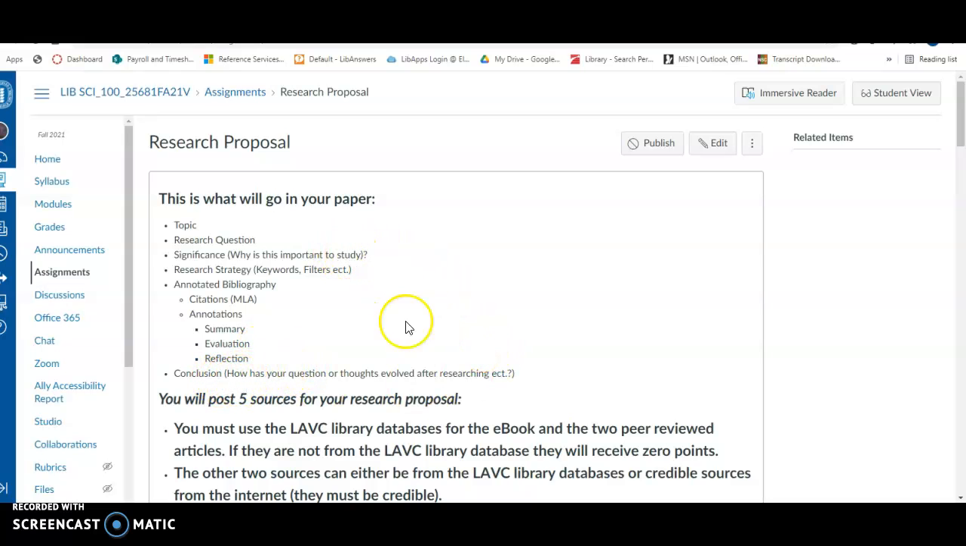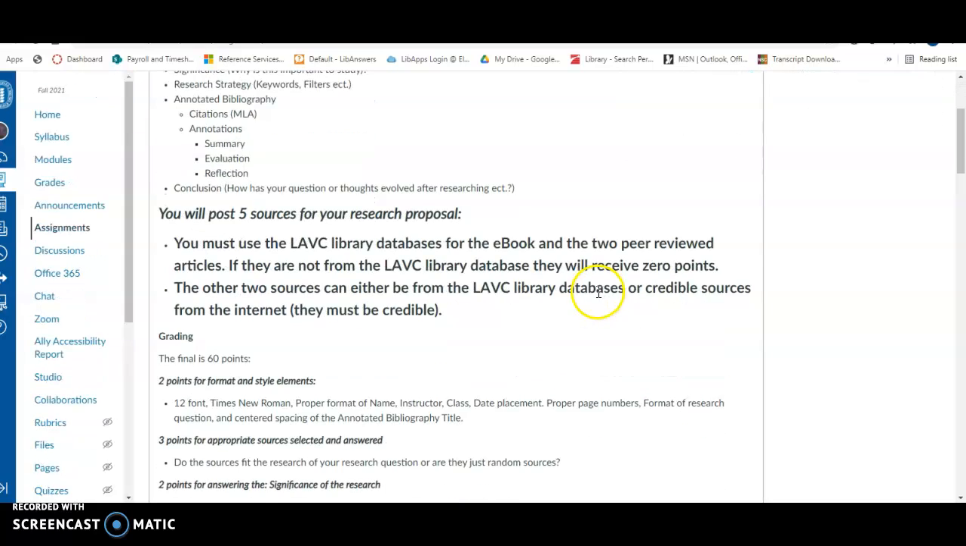Now the significance and the conclusion only has to be about 2 sentences. They don't have to be lengthy. The research strategy, you can just put the keywords you used. It doesn't have to be lengthy. And the annotated bibliography really only has to be about 200 words a piece, if that. So let's go over some of the rest of this.